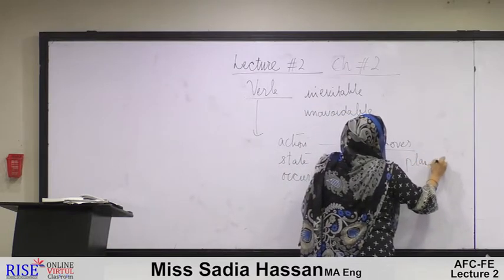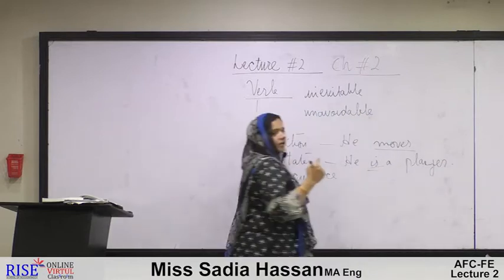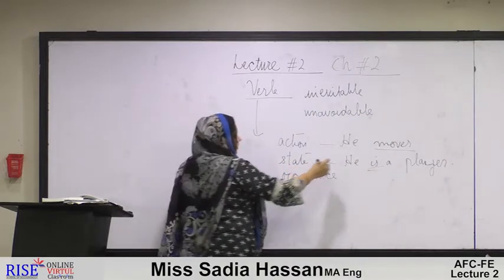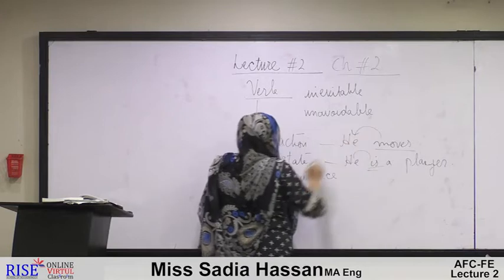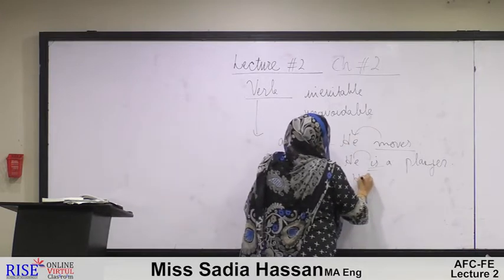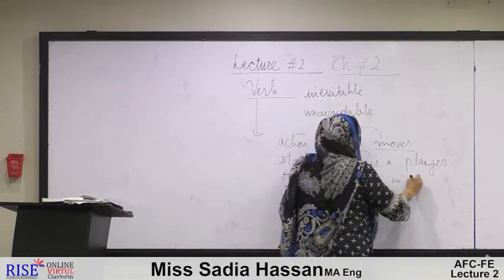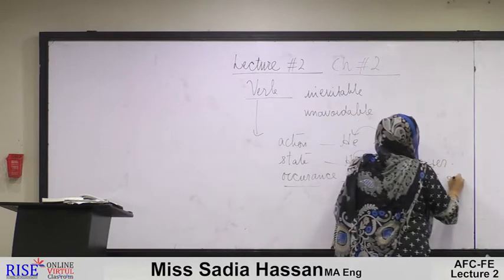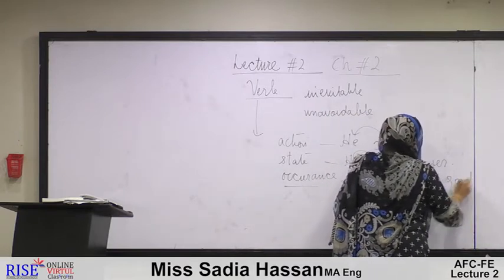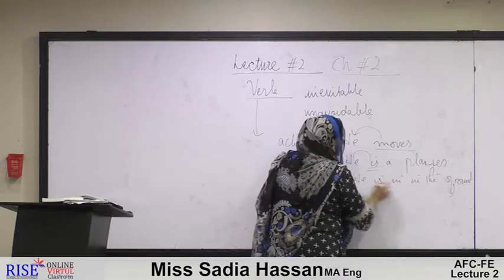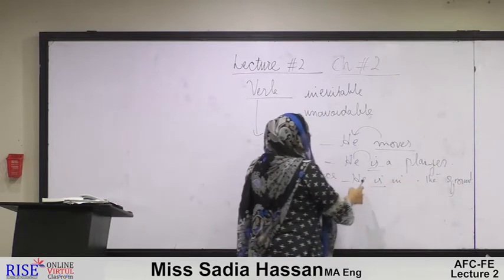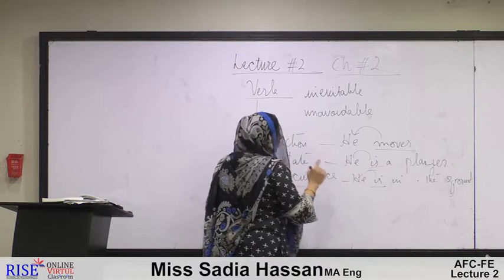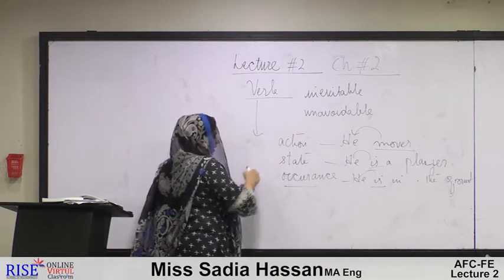Here is is the verb showing the state of the subject. Occurrence: he is in the ground. Here is is showing the presence of the subject. Fine. This was all about the definition of the verb.